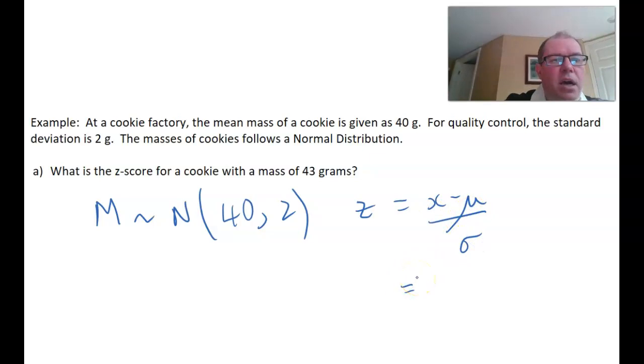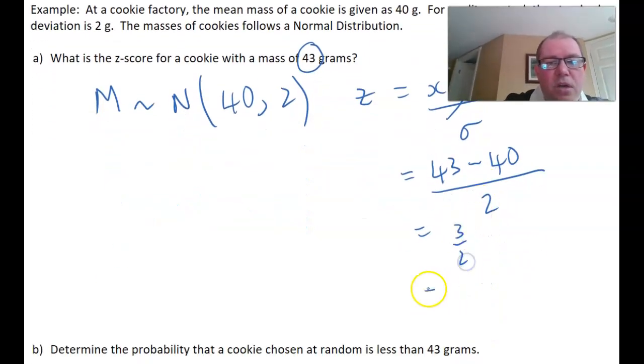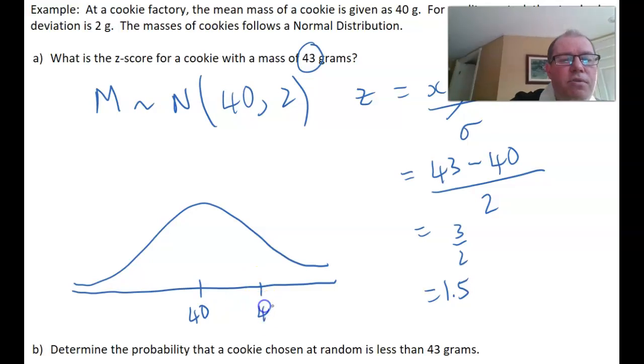If I've got a 43 gram cookie, my x value is 43, the mean is 40, and the standard deviation is 2. Now I can work that out because it is in fact 3 divided by 2, so 1.5. So a cookie with a mass of 43 grams is 1.5 standard deviations above the mean. And we can draw a picture to represent that. On your picture, always mark the mean, 40. My 43 is here. The z-score for the mean would clearly be 0. These are my actual scores x, and the z-score for 43 would be 1.5.